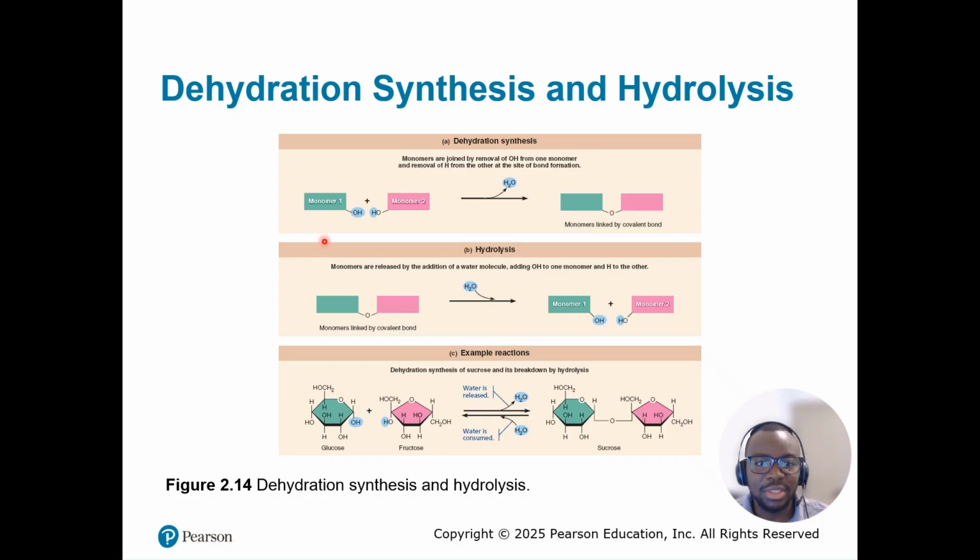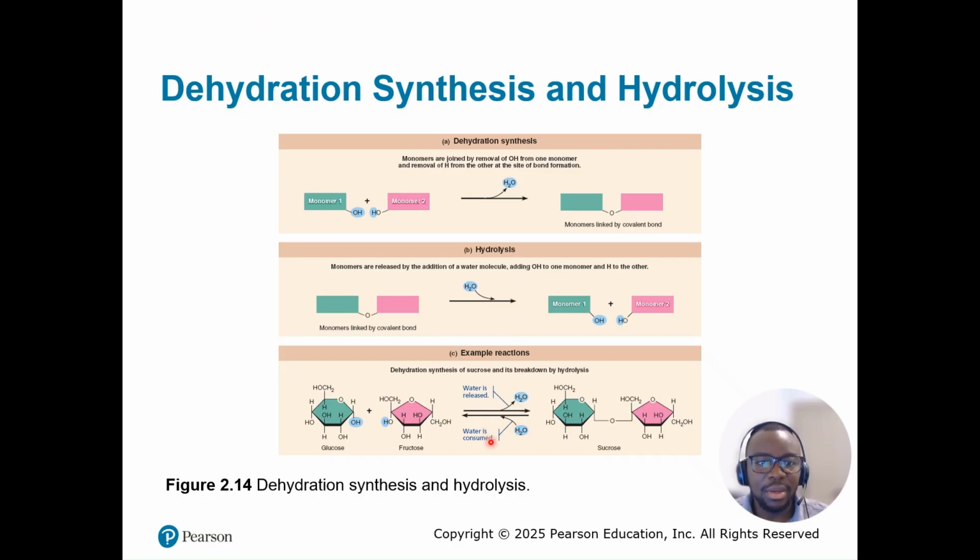In hydrolysis, depicted here by figure B, monomers are released by the addition of a water molecule, adding OH to one monomer and H to the other monomer. This reaction adds a water molecule to each bond, which breaks the bond apart and forms 2 monomers.